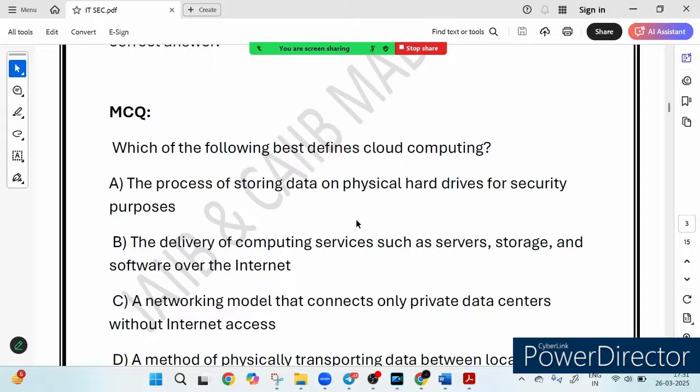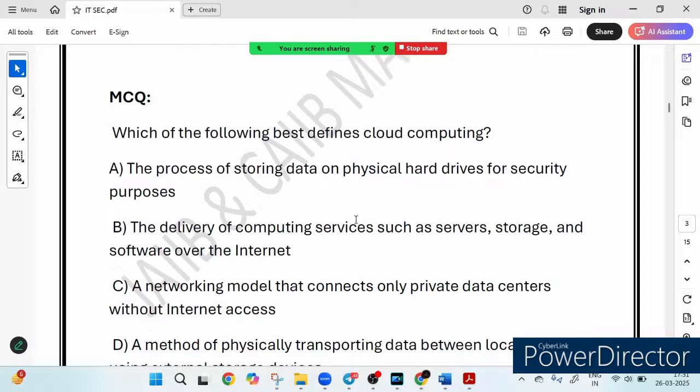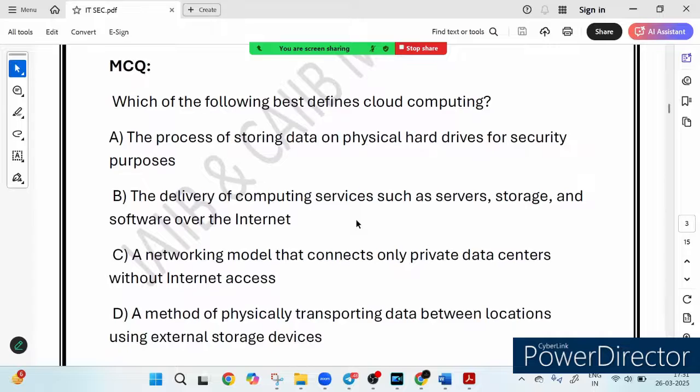So option A says the process of storing data on physical hard drive for security purpose. Option B, the delivery of computing services like server, storage and software over the internet. Option C, a networking model that connects only private data centers without internet access. And option D, a method of physically transporting data between locations using external storage devices, right? So what do you think?